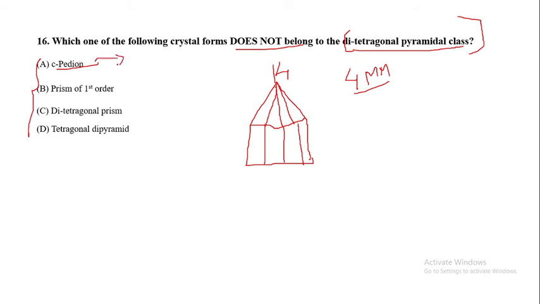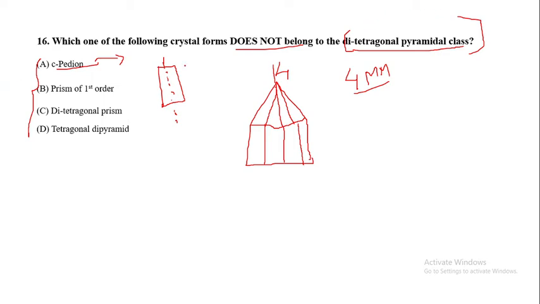A pedion is a class where there is only a single plane, and it does not contain any symmetry, but it is parallel to one of the axes.